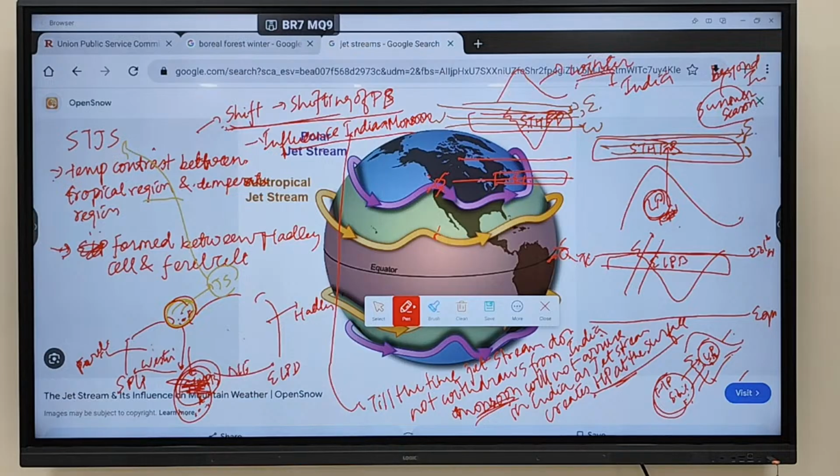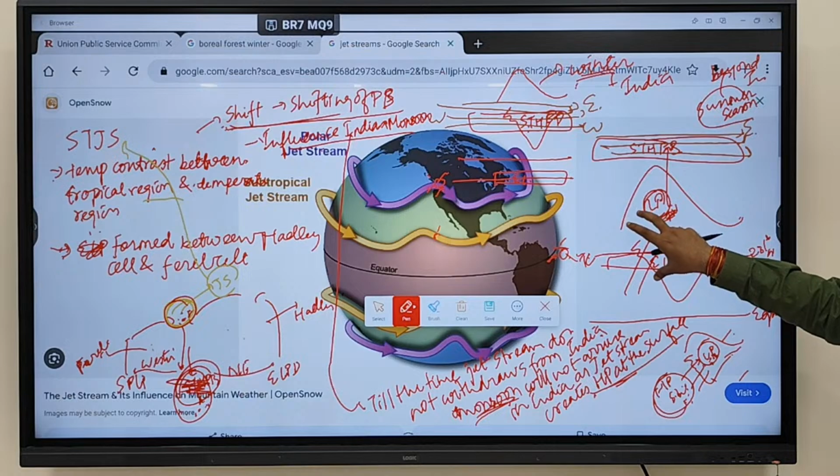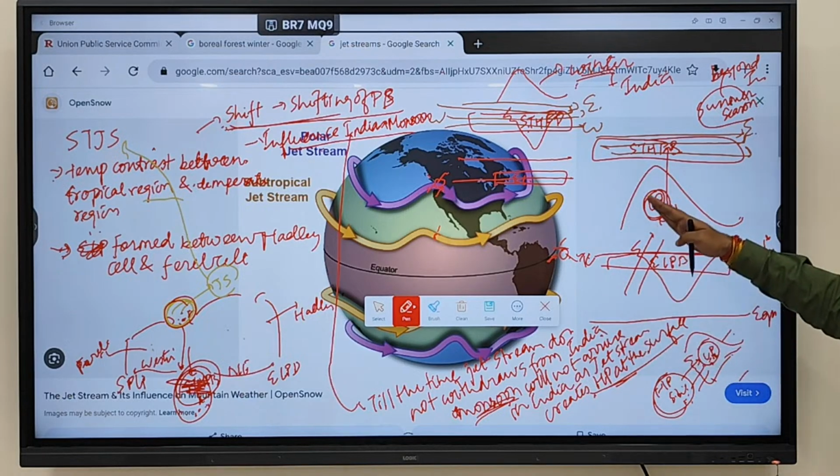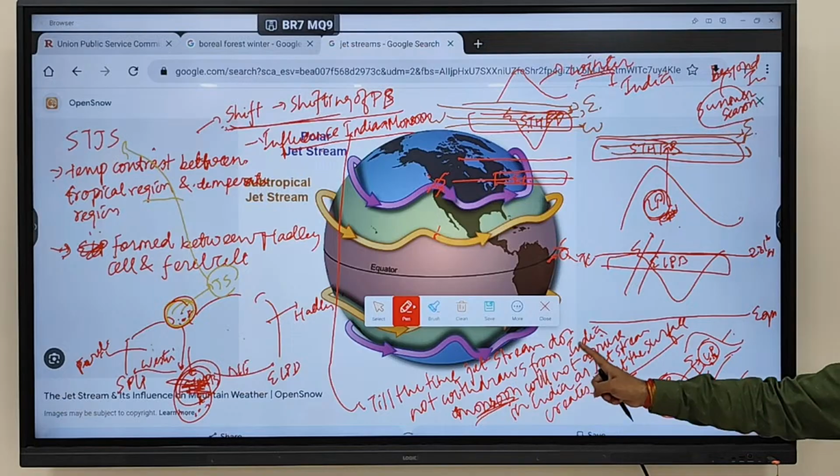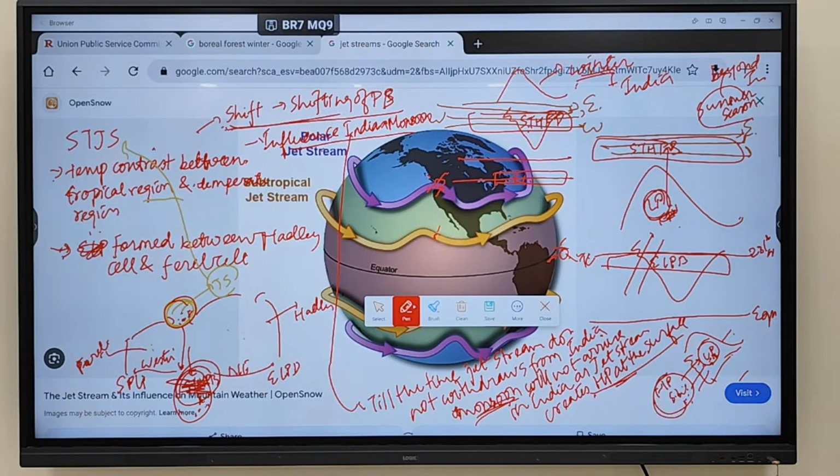So the question might come: how does the jet stream influence the Indian monsoon? You have to explain which type of jet stream, the subtropical jet stream, and state that till the time it is over India, high pressure is over India. That's why wind doesn't arrive towards India. When the jet stream withdraws, low pressure is created, and this allows the wind to come towards India. Fine. Till the jet stream withdraws from India, the monsoon will not arrive, just as the jet stream creates high pressure at the surface.